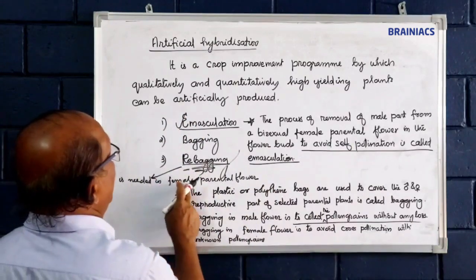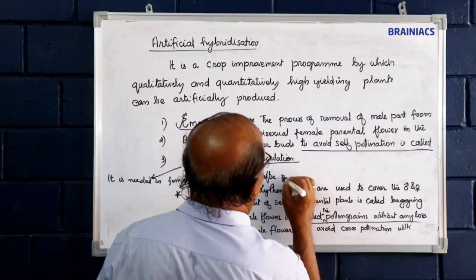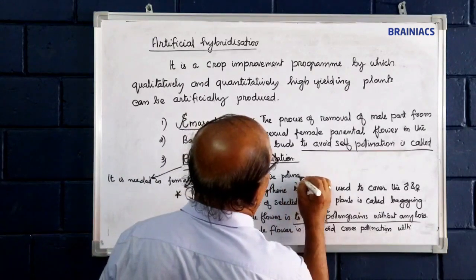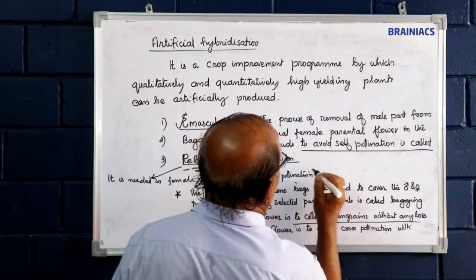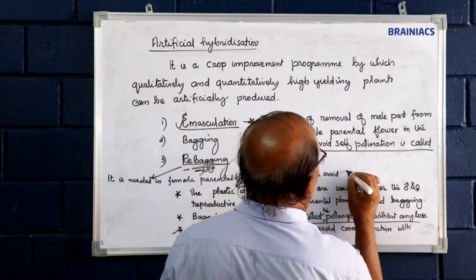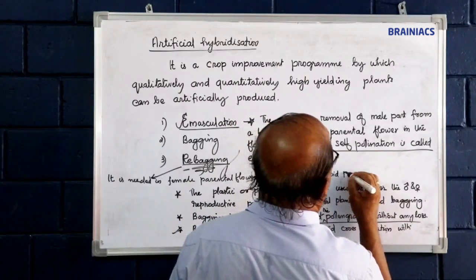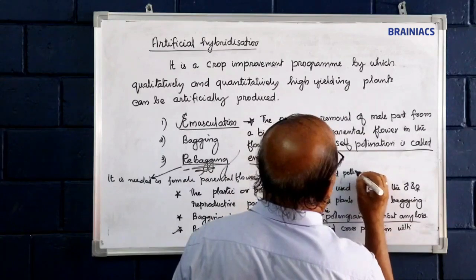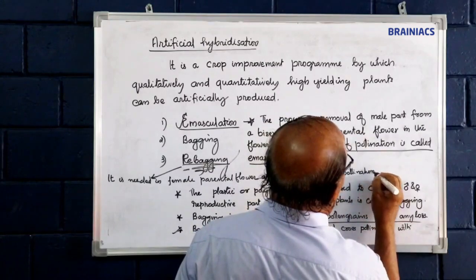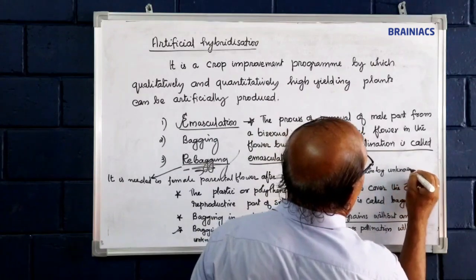Rebagging is needed in female parental flower after pollination to avoid pollination by unknown pollen grains.